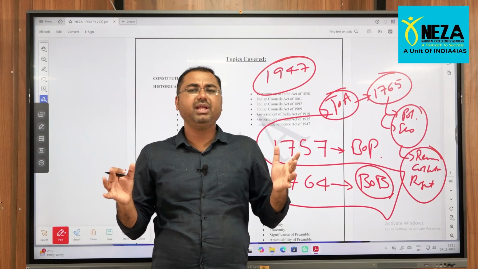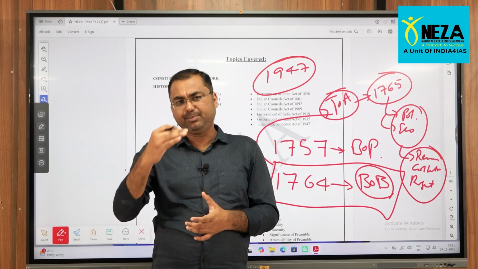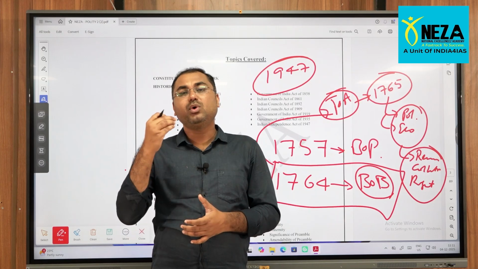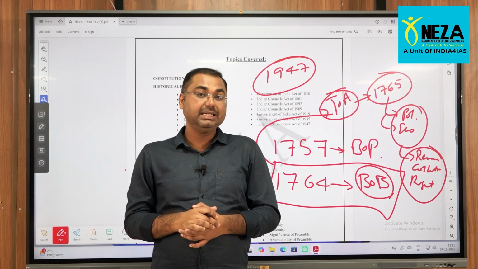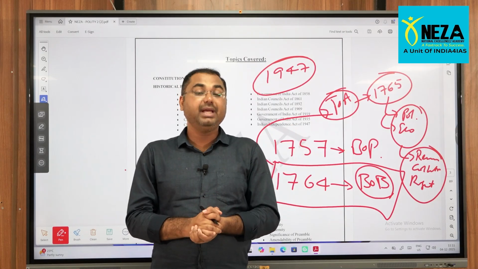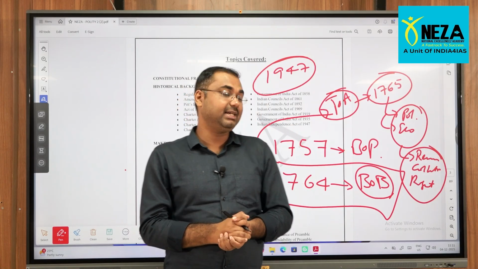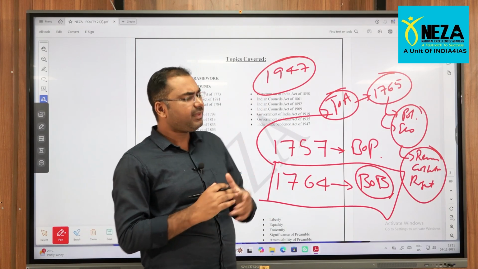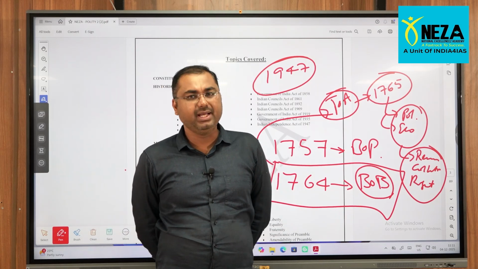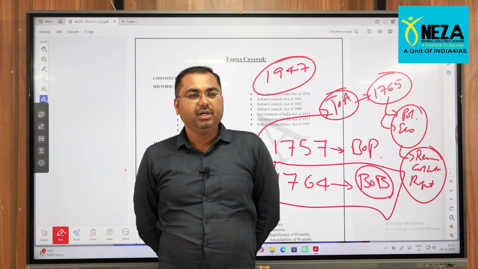Because in that political journey, there were so many developments. Out of all those developments, how they impacted the framing of the further roadmap for India is also very essential, right?